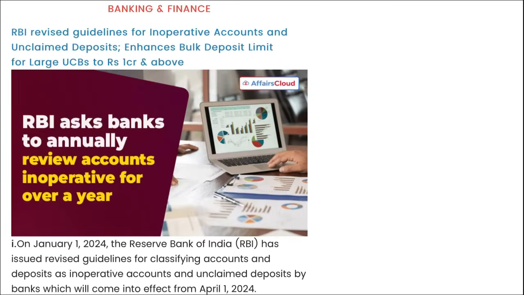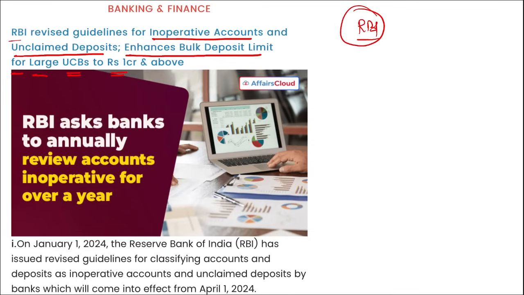Next is banking and finance. RBI has revised guidelines for inoperative accounts and unclaimed deposits, as well as enhanced the bulk deposit limit for large UCBs to 1 crore rupees and above. I repeat, first of all, remember RBI has issued guidelines for classifying accounts and deposits as inoperative accounts and unclaimed deposits by banks, which will come into effect from 1st of April 2024.